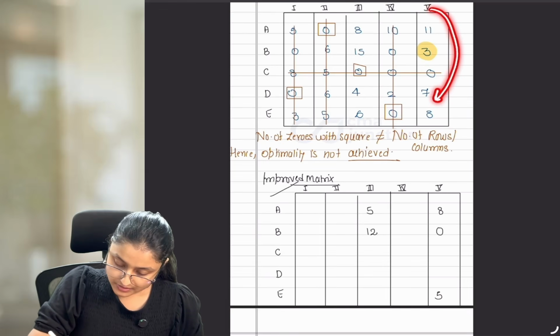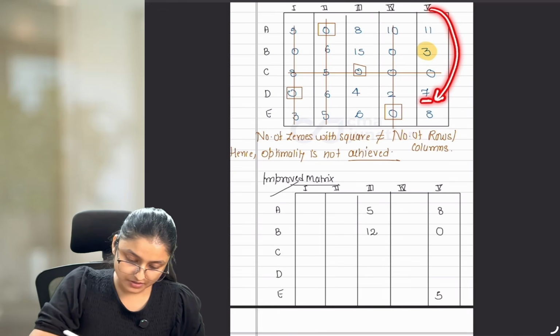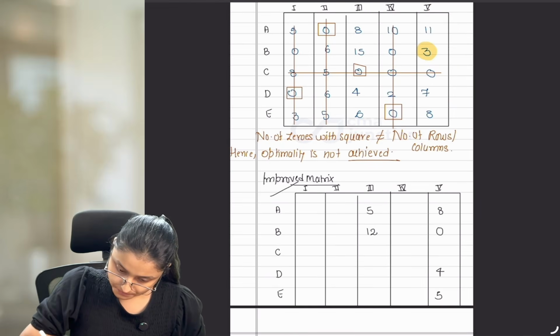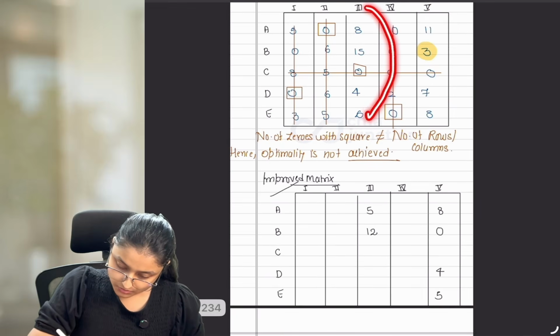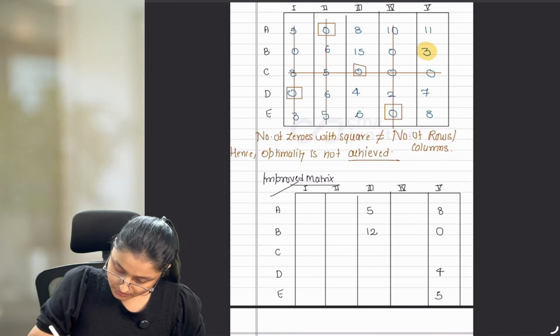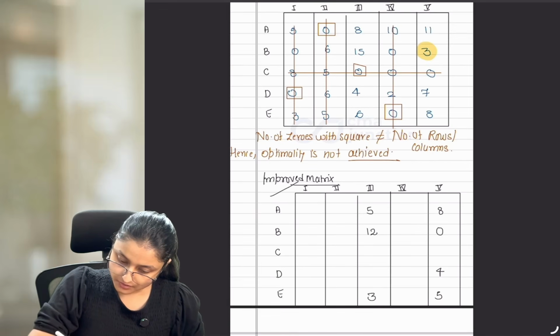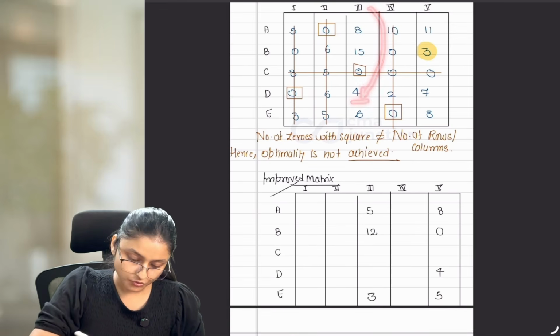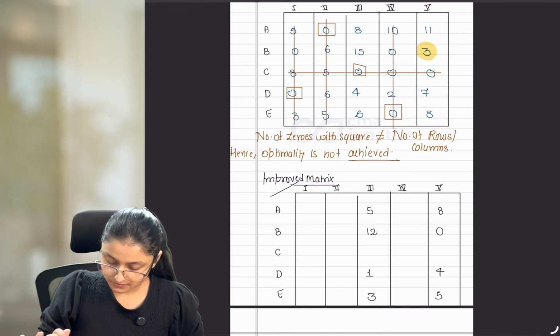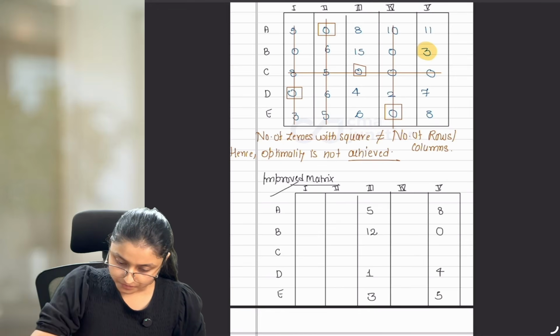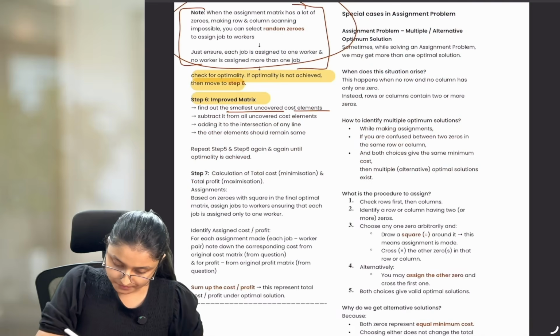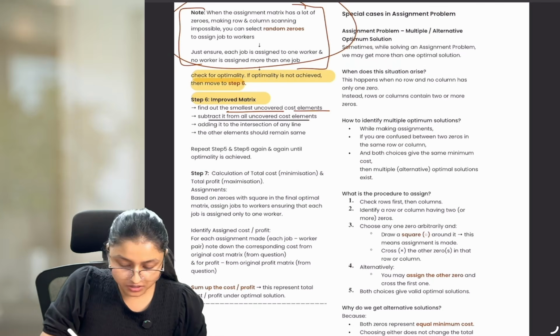Fifth column, second last row, 7. 7 minus 3 is 4. Then third column, last row, 6 minus 3 is 3. Third column, second last row, 4 minus 3 is 1. Okay? Now, after this, subtract it from all uncovered cost elements.